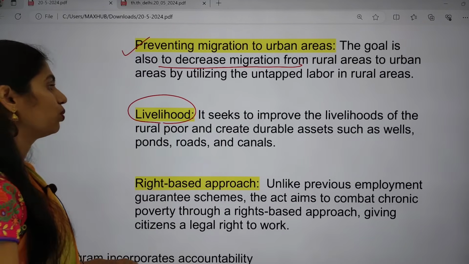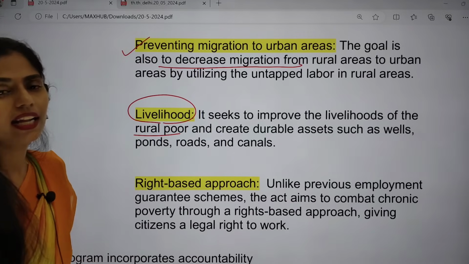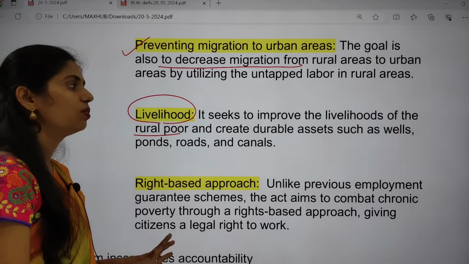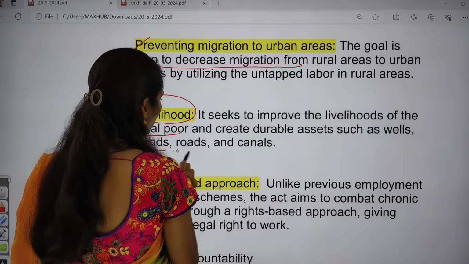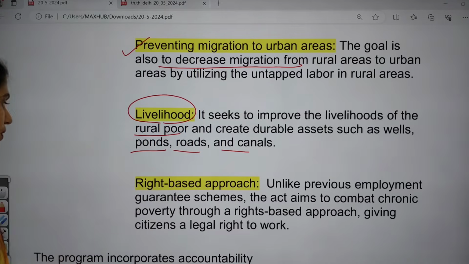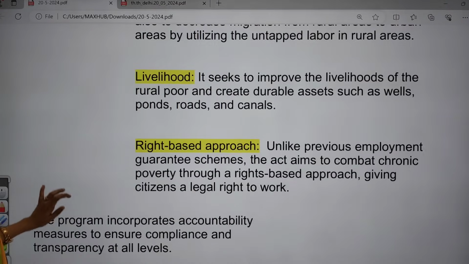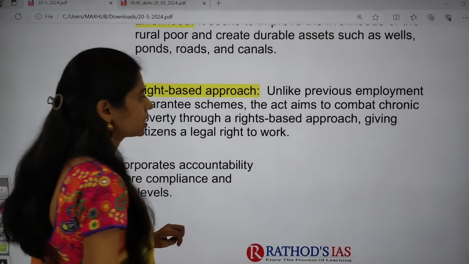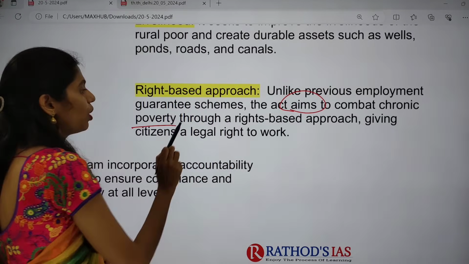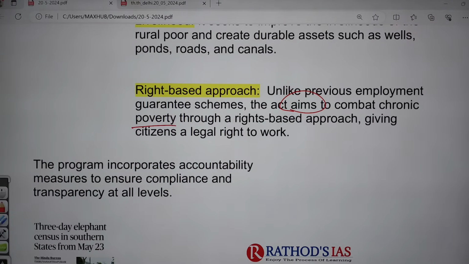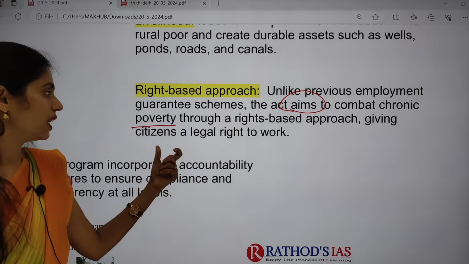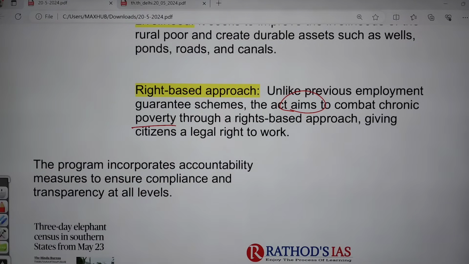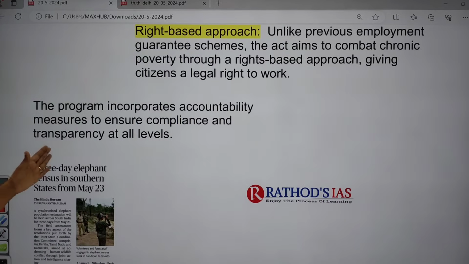It seeks to improve the livelihoods of the rural poor, and it will also be helpful to create durable assets, for example, wells, ponds, roads and canals. And even we are going to have a good right-based approach. Unlike previous employment guarantee schemes, this scheme aims to combat chronic poverty through a right-based approach, giving citizens a legal right to work. And next one is, this program incorporates accountability, and it will ensure compliance as well as transparency at all the levels.